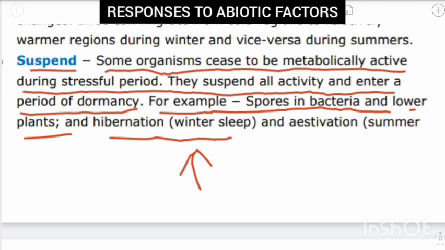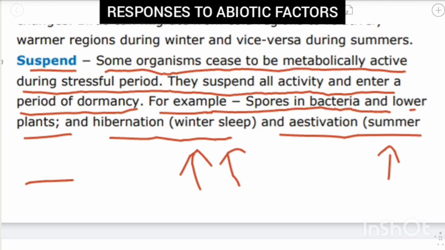You can take the example of reptiles. The next one is estivation, which is summer sleep. Estivation is also a type of deep sleep where some animals go only during the summer season. Hibernation is only during the winter season, estivation in the summer season. This is very simple, you can understand. Similarly, zooplankton enter diapause.